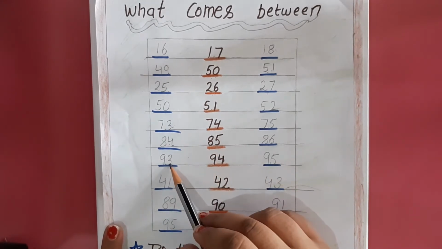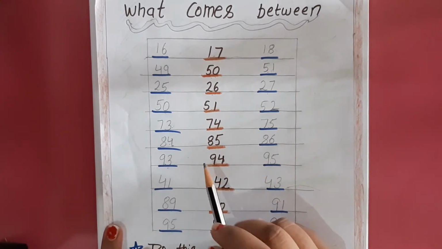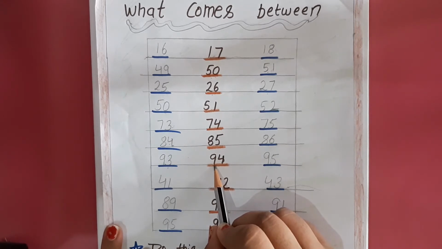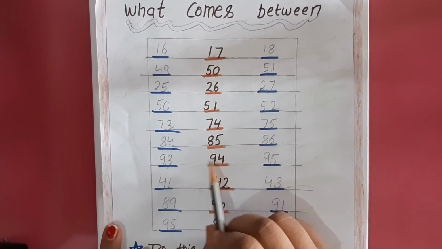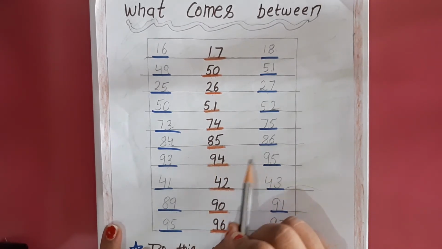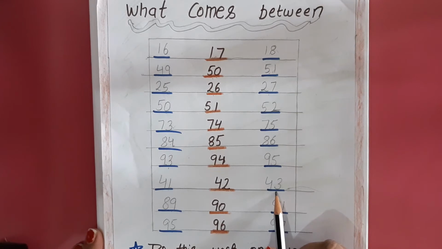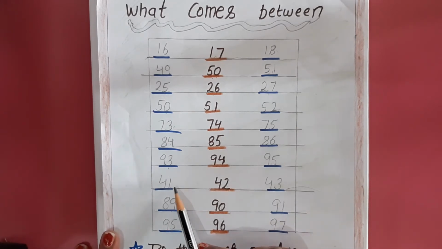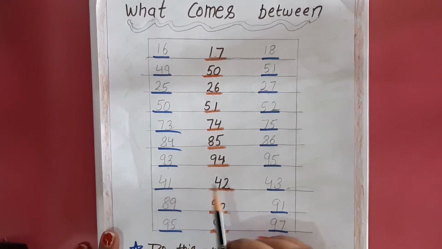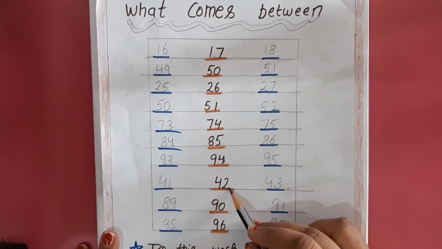Same here. 93 is given and 95 both numbers are given. What will come here? That is 94. Okay, 94 will come here in between both the numbers. Clear? Here 41 and 43 both the numbers are given. What will come in between? That is 42. What will come after 41? That is 42. What will come before 43? That is 42.